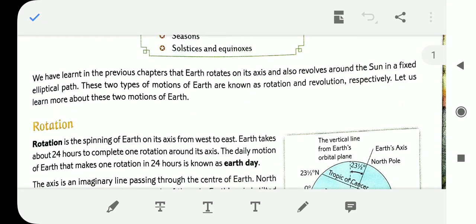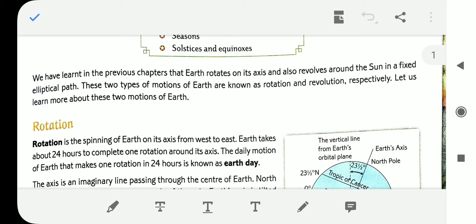We have learned in the previous chapters that Earth rotates on its axis and also revolves around the Sun in a fixed elliptical path. These two types of motions of Earth are known as rotation and revolution, respectively. Let us learn more about these two motions of Earth.